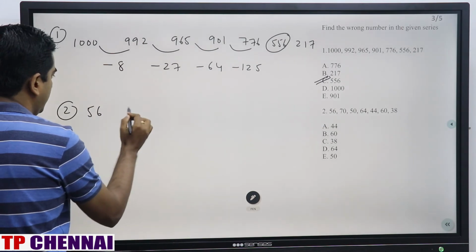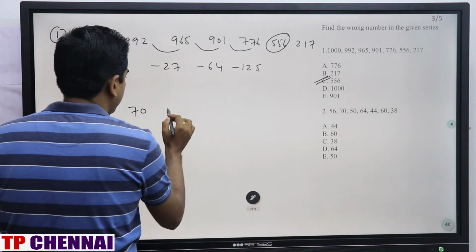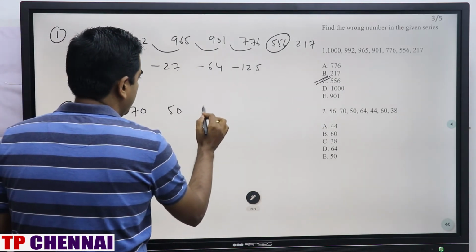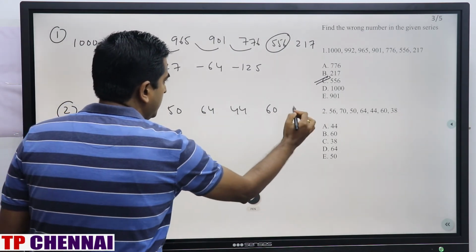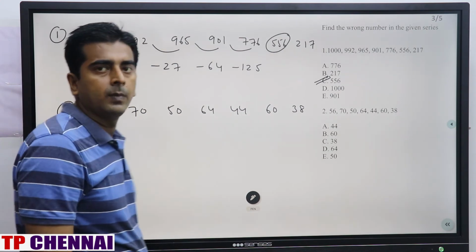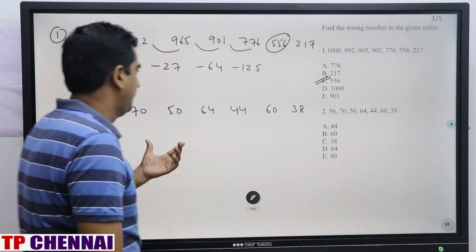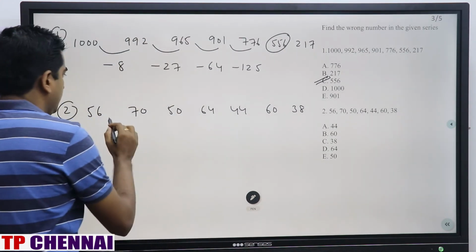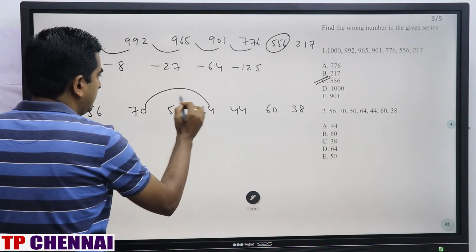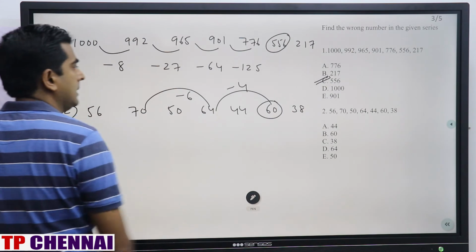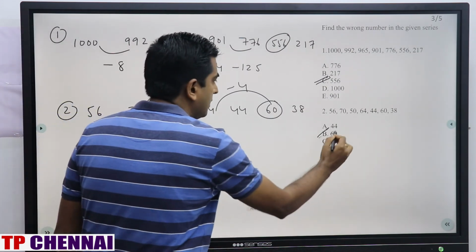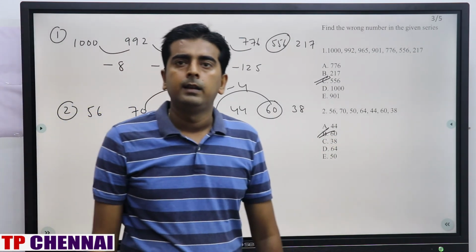Second one: 56, 70, 54, 64, 44, 60, 38. Right? So when you see the alternate series here, this is minus 6, this is nothing but minus 4. Here only the problem is there. Right? So 60 is the wrong number. Clear?